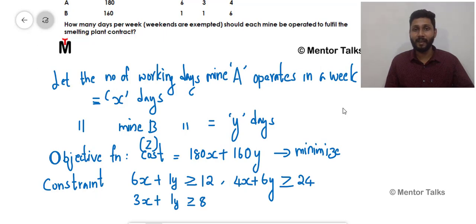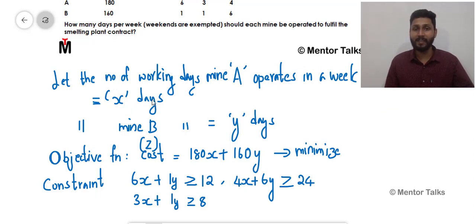So weekends means Saturdays and Sundays. In a week we have 7 days. Out of these 7 days, these mines would be open only for a maximum of 5 days. We cannot open or operate these mines on those weekends. So even that is a constraint, and that also has to be written.